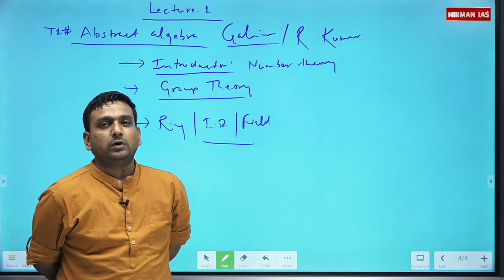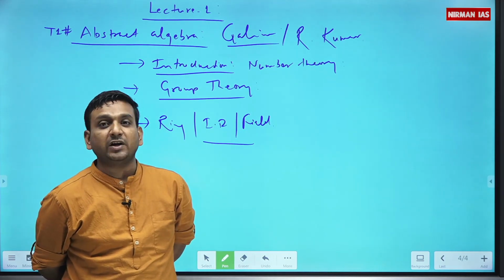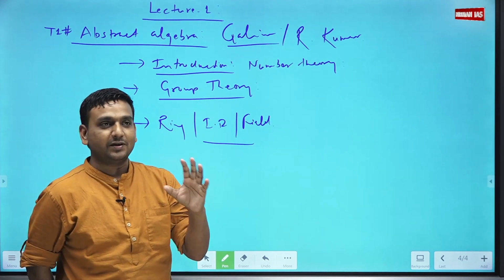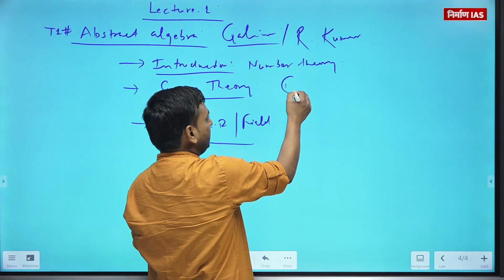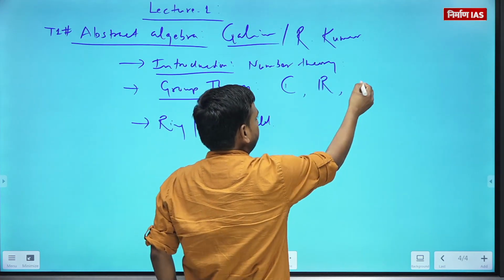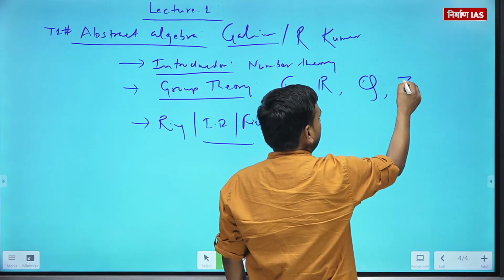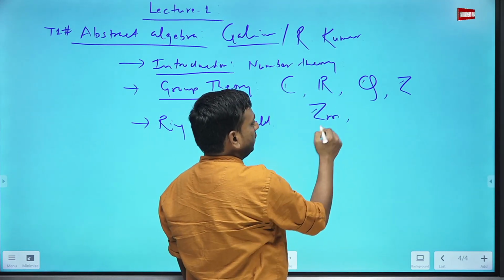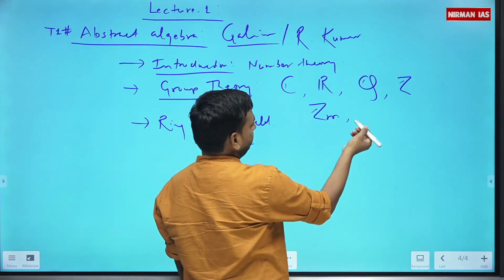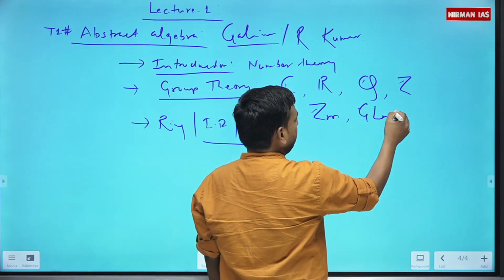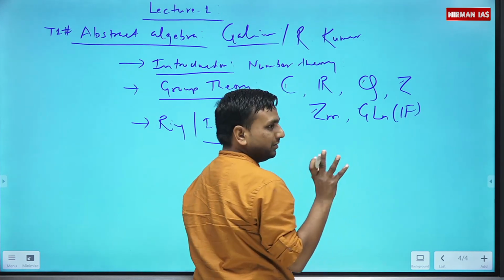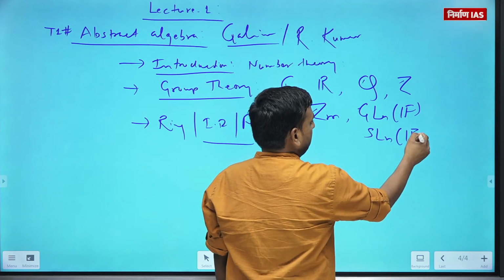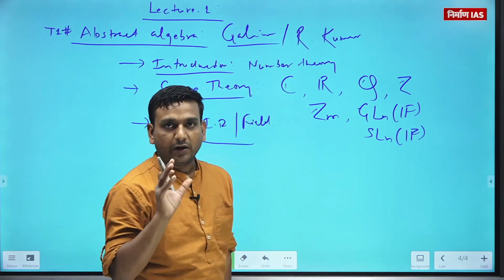I was talking about how I fell in love with this topic. Actually, what I found is that there are some fixed kinds of examples. If you talk about groups, you will have C, R, Q, Z, and for the finite part, modulo Zm. You may have the general linear group over some field, matrices with non-zero determinant, and the special linear group, matrices with determinant value 1.